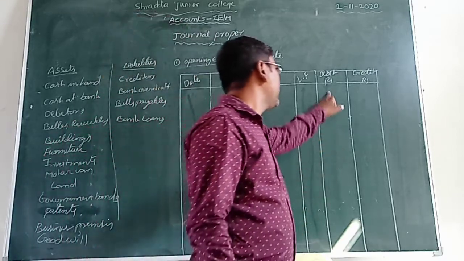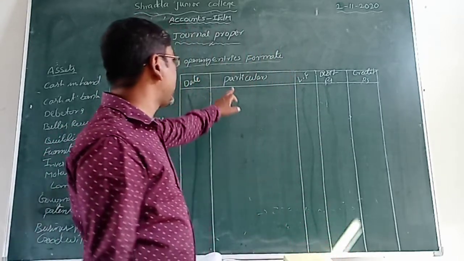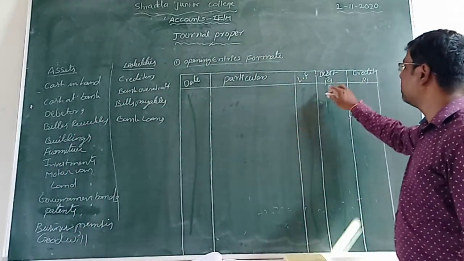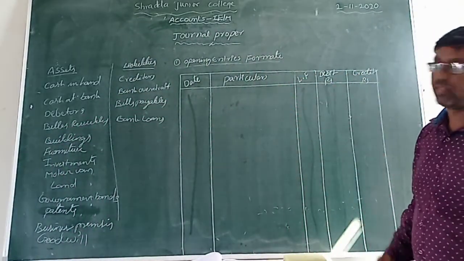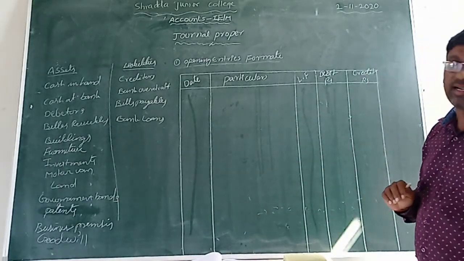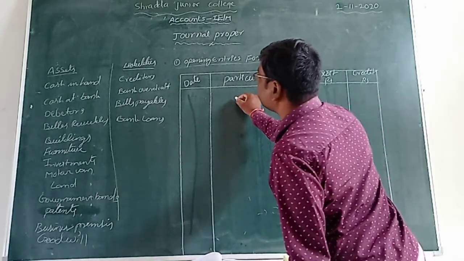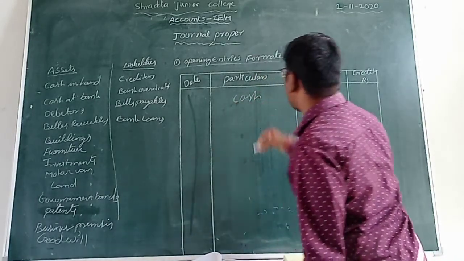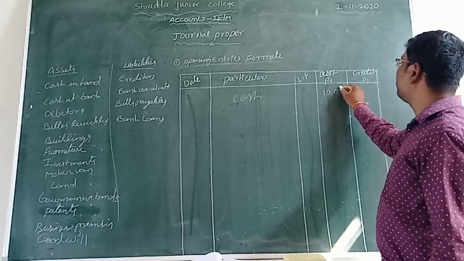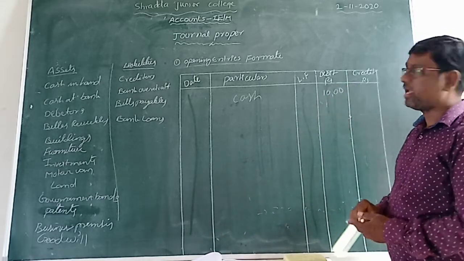Now the other one, debit rupees. We write first assets. The asset amounts we record into the debit column. In particulars we write assets like furniture, cash. For example, we take cash. This cash is an asset. That amount we take in the debit column.